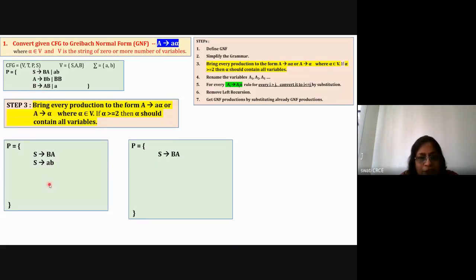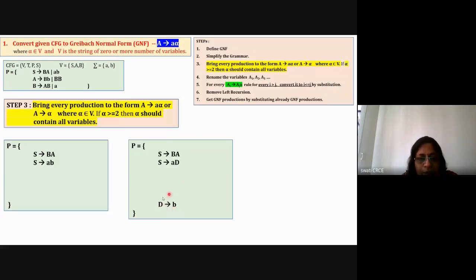So I'm changing this rule and applying step 3, and I'm saying that S is equal to small a capital D and capital D is equal to small b. This way I have converted S is equal to small ab into the form A is equal to small a alpha, where alpha is a variable and this variable is equal to small b.